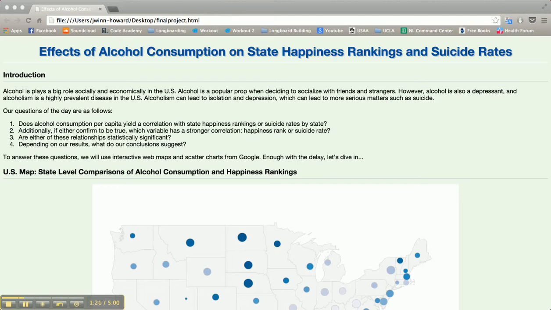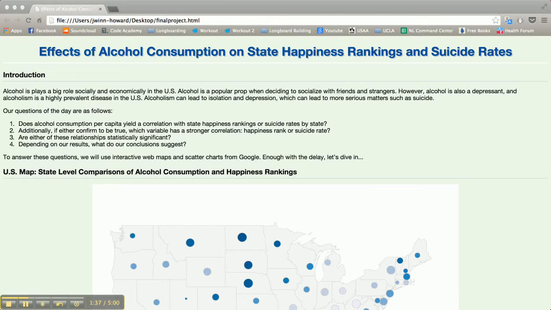For data collection, happiness rankings were based off of Gallup and Healthway's annual well-being index. Suicide rates were collected from the Centers for Disease Control and Prevention, and alcohol consumption per capita was found through GEOG167.